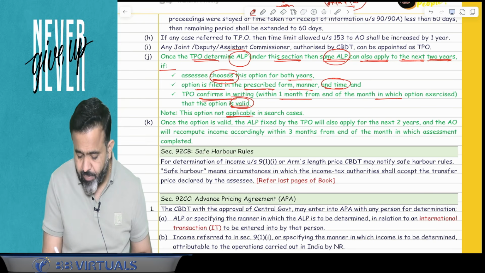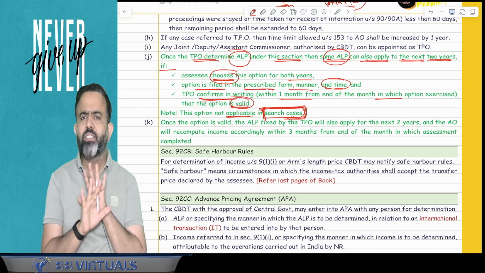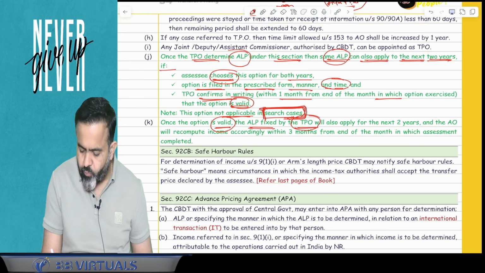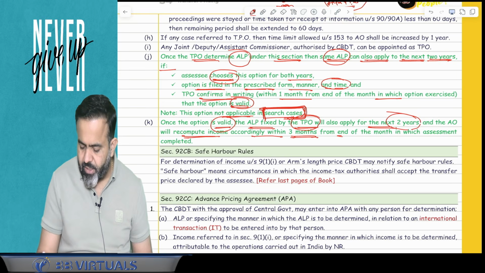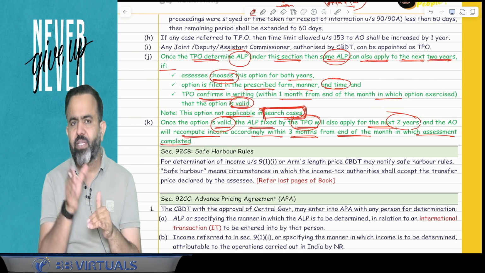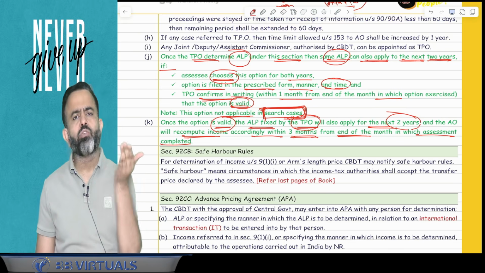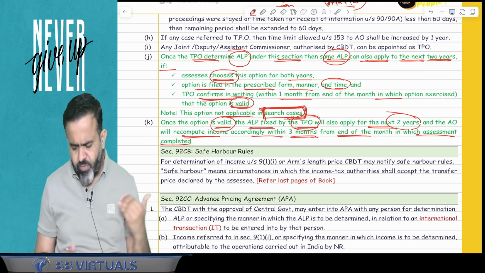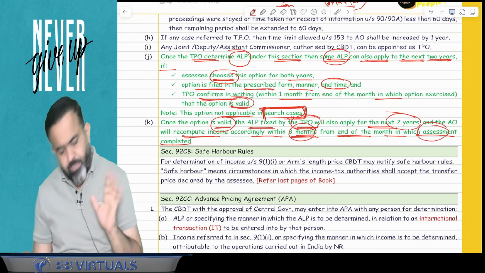But guys, this option is not applicable when a search is conducted. So suppose a search, a raid, is conducted, then this option is not applicable. The next point says that once the option is valid, the arm's length price fixed by the TPO will also apply for the next 2 years. And the AO will recompute the income accordingly within 3 months from the end of the month in which assessment is completed. So guys, after completion of assessment, the AO will recompute the income for the next 2 years also. Suppose for the next 2 years you have filed the return or assessment is done, then there will be a recomputation within 3 months from the end of the month in which assessment is completed. So this is one amendment.